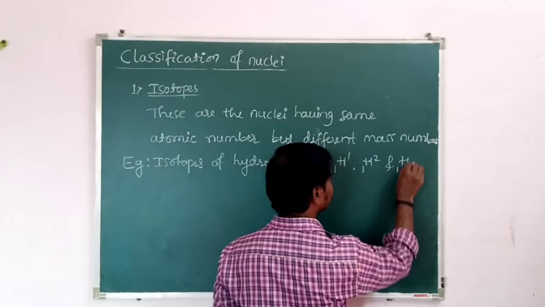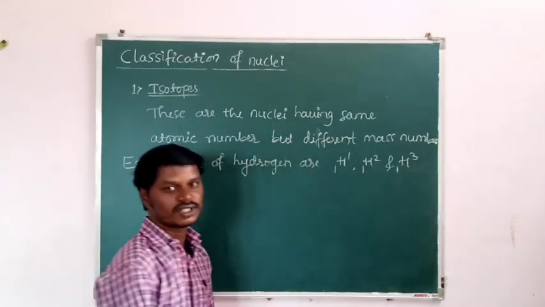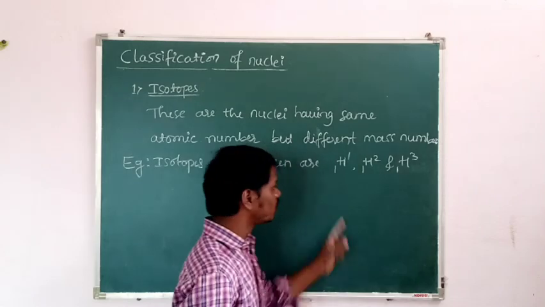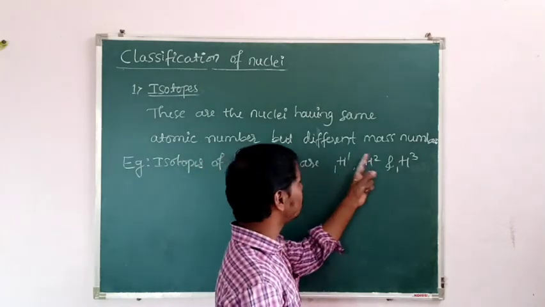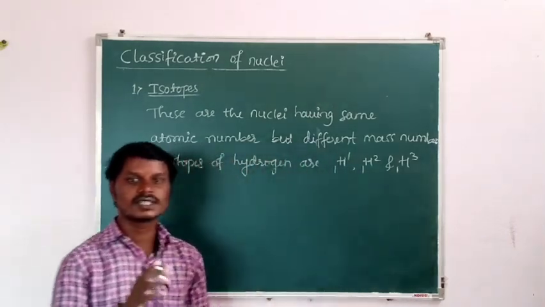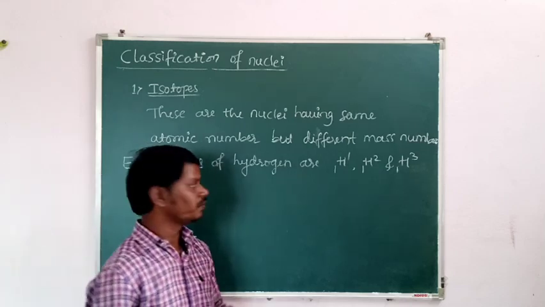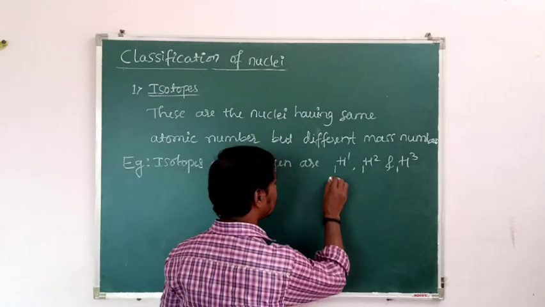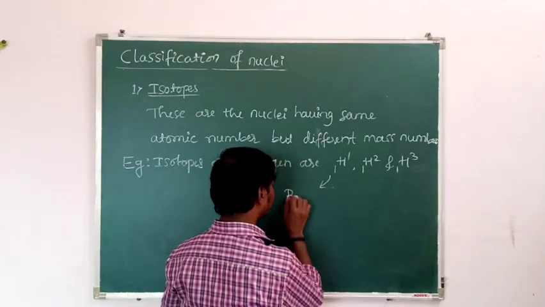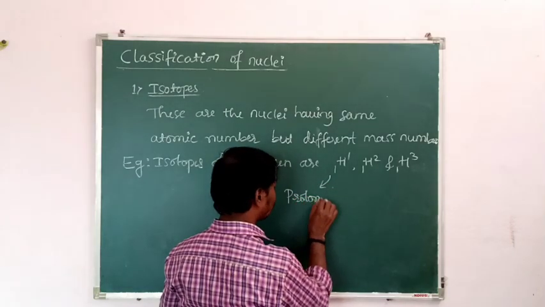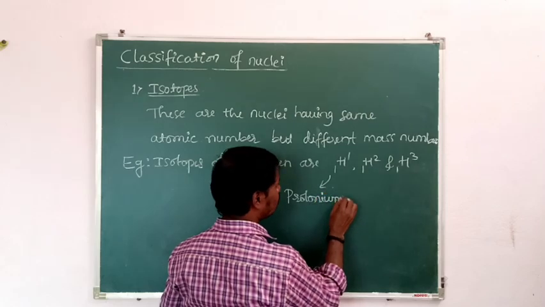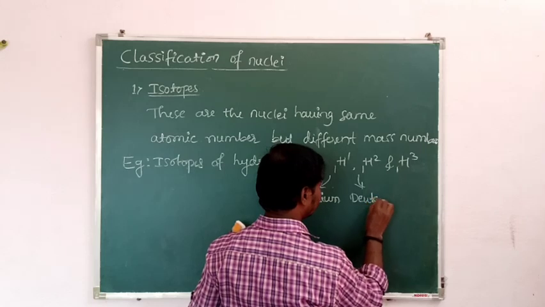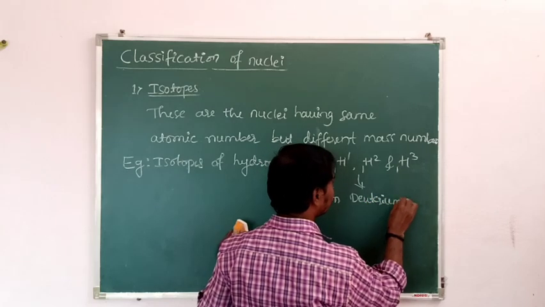Here the atomic number is the same, 1 only, but the mass numbers are different. If the atomic number is the same, then the element remains the same. 1H1 is called protonium, 1H2 is called deuterium, and 1H3 is called tritium.